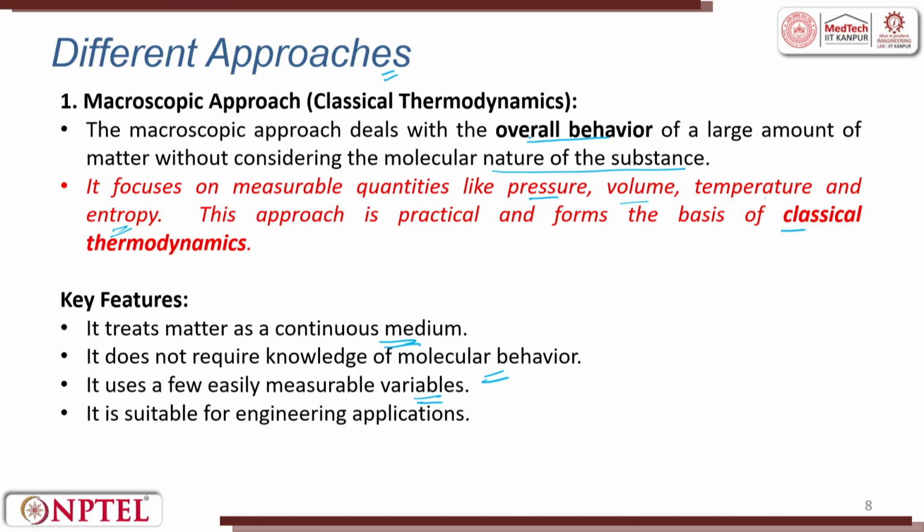You should say the thickness of the hair is around 100 micron, which is 0.1 millimeter; I have a vernier to measure it, then yes, you can think of it. So, in thermodynamics, we always try to use a few easily measurable variables. It is suitable for engineering applications. We always follow classical thermodynamics.